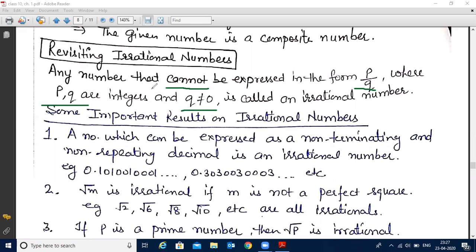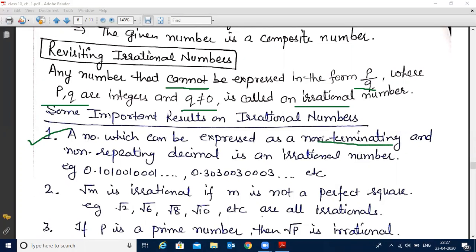So any number that cannot be expressed in the form of p by q, that type of number is known as an irrational number. Now see some of the important results regarding irrational numbers. First, if the decimal expansion of a number is of which type?